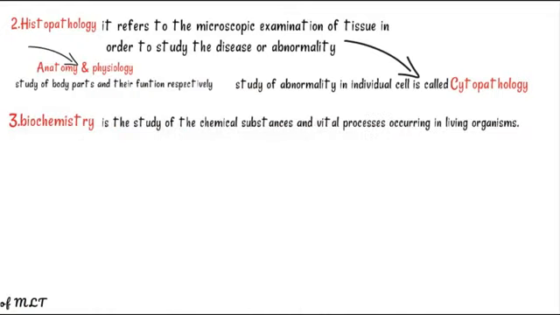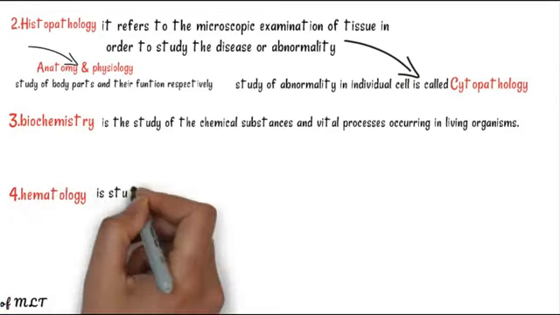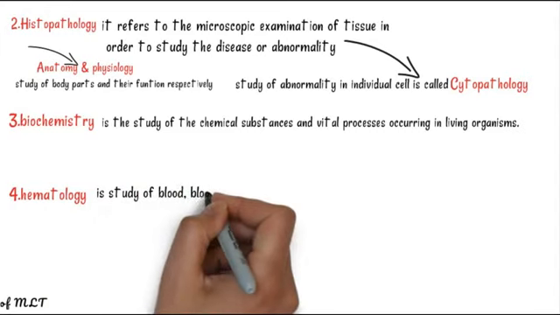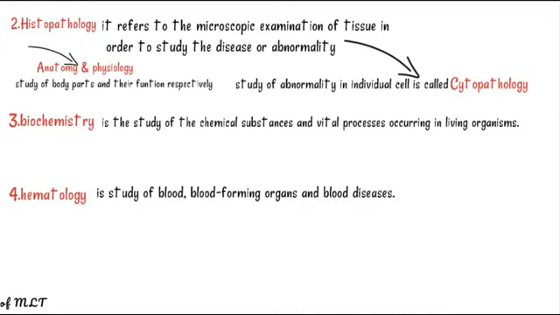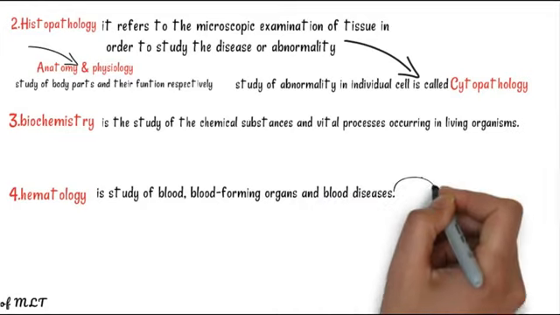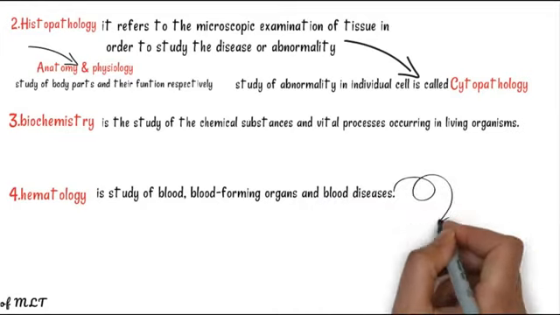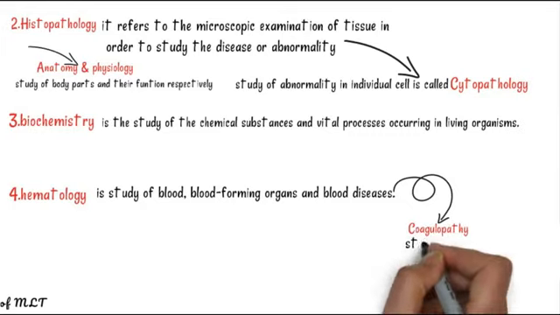Biochemistry is the study of chemical substances and vital processes occurring in living organisms. Hematology is the study of blood forming organs and blood disease. Another term is coagulopathology: the study of bleeding disorders is known as coagulopathy.